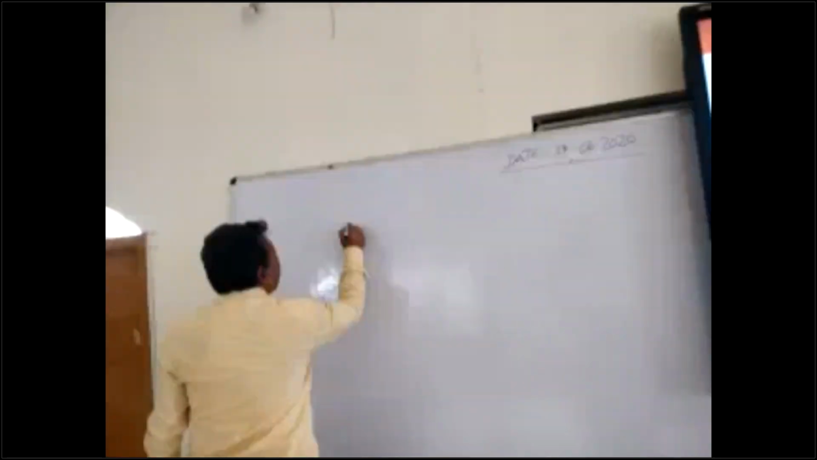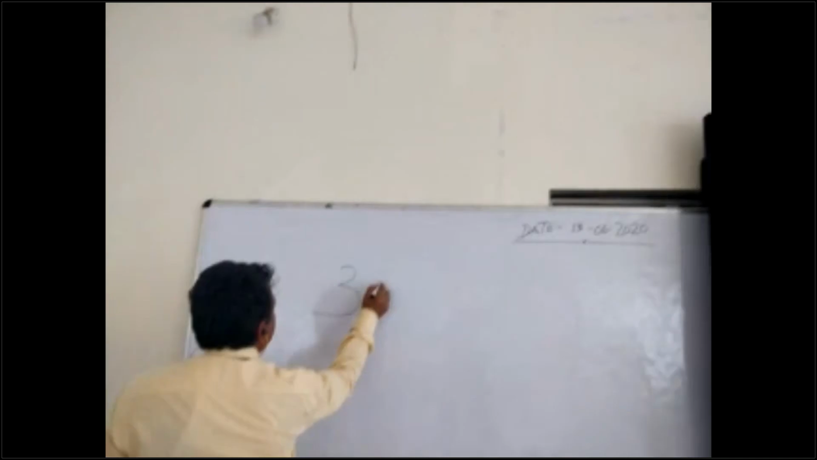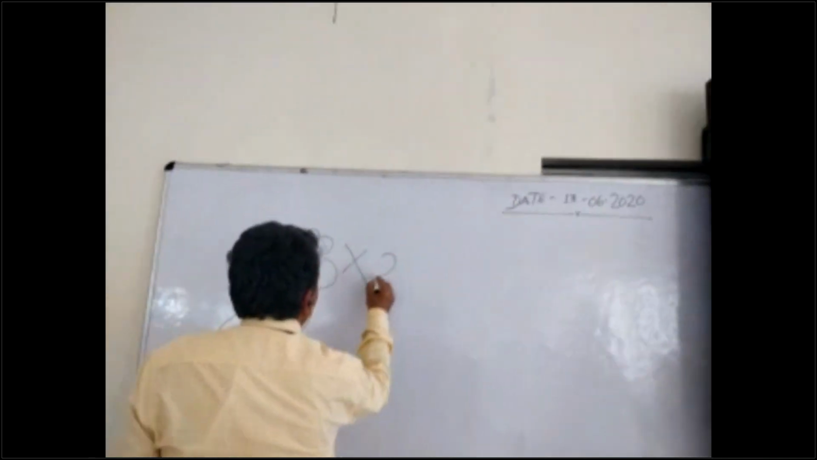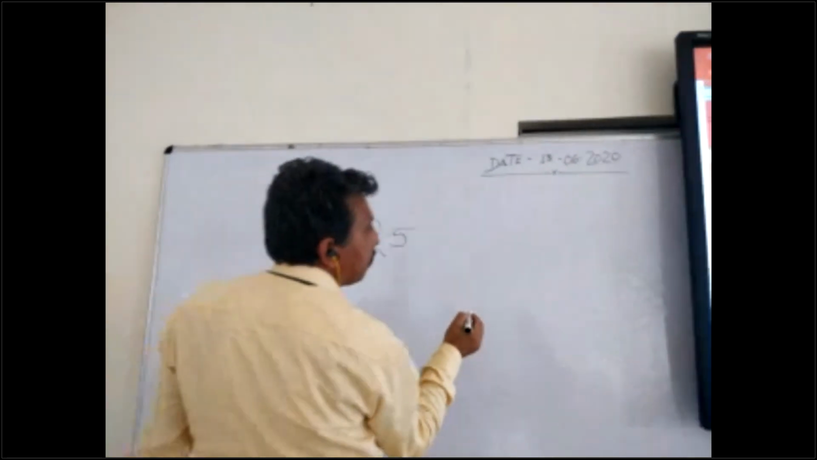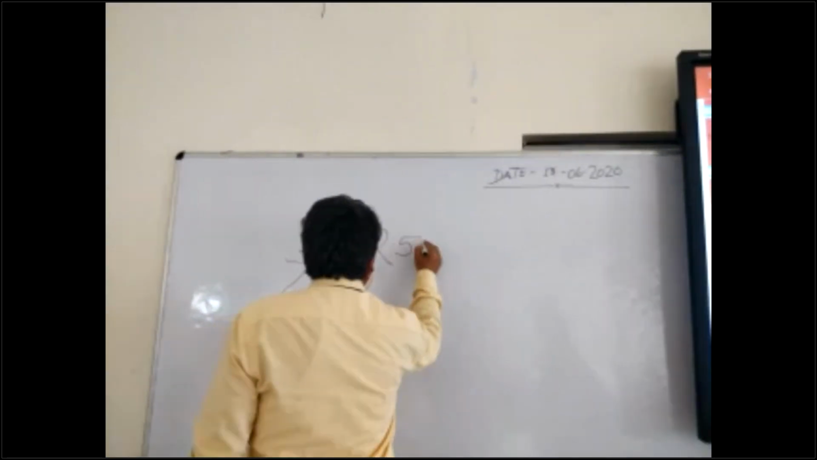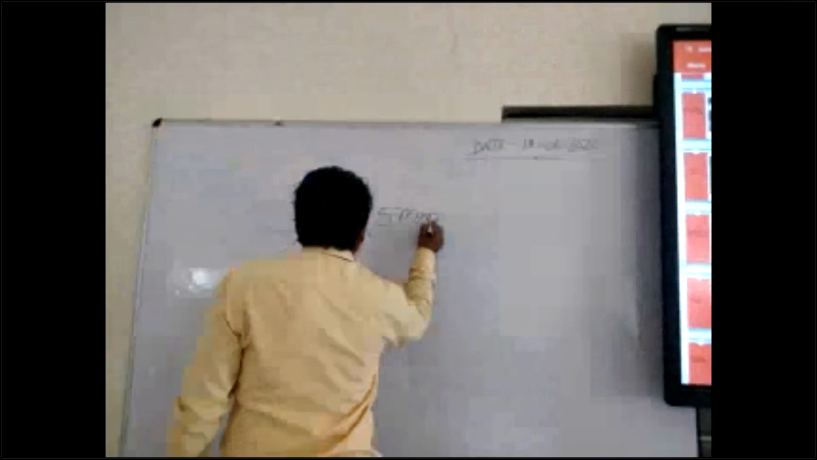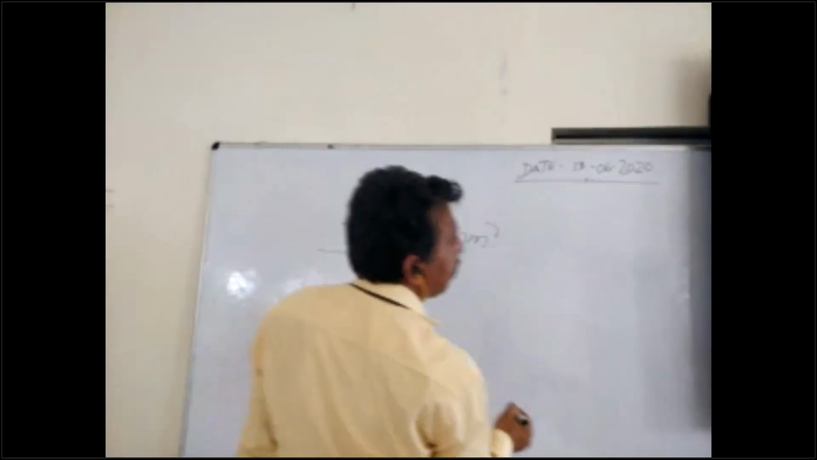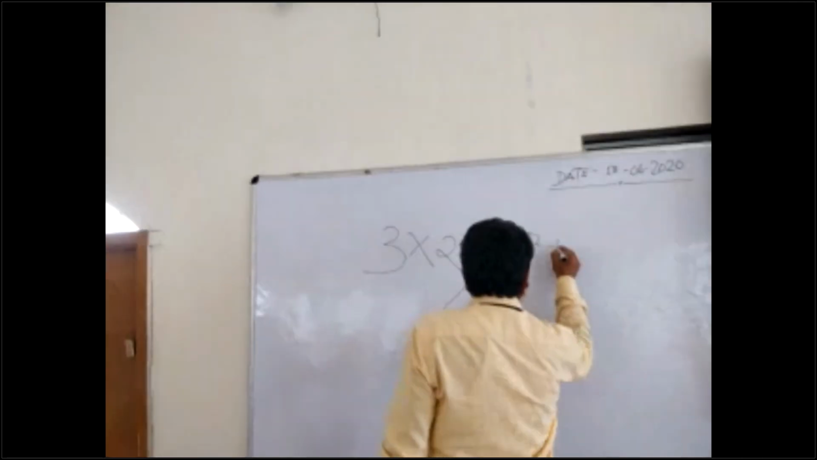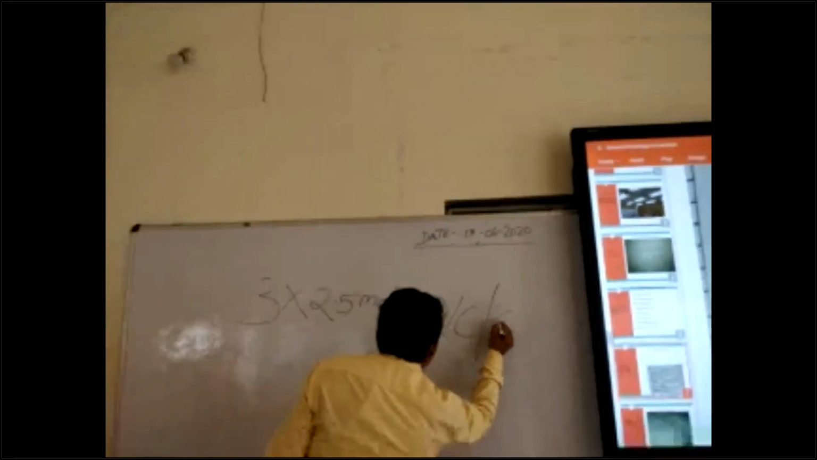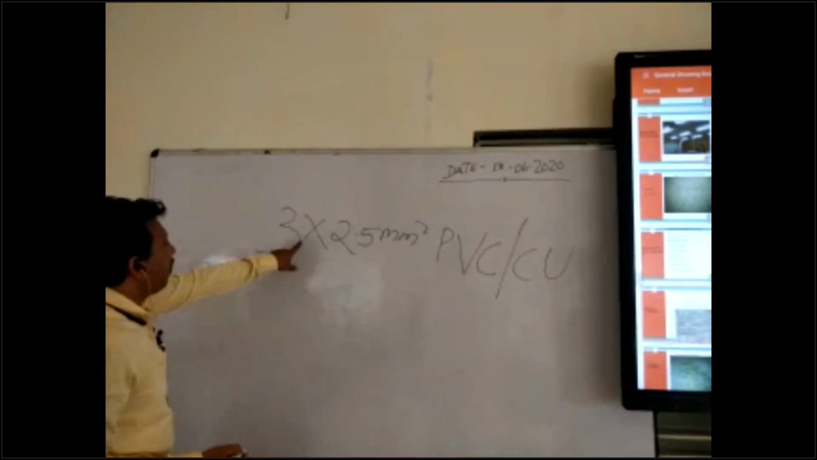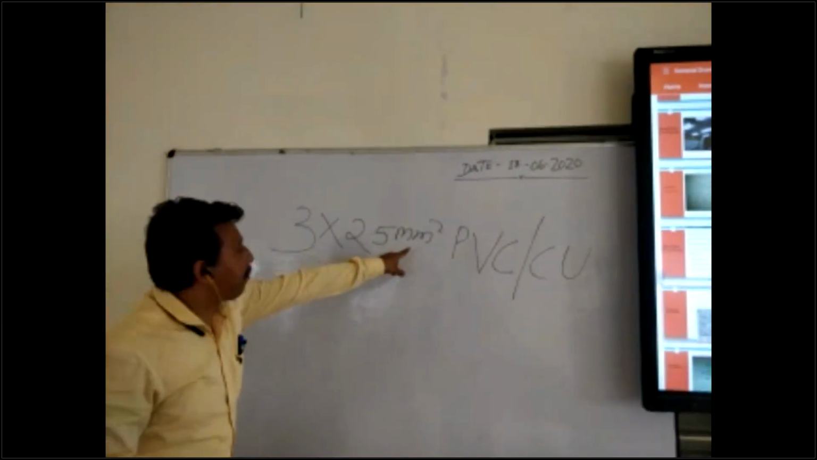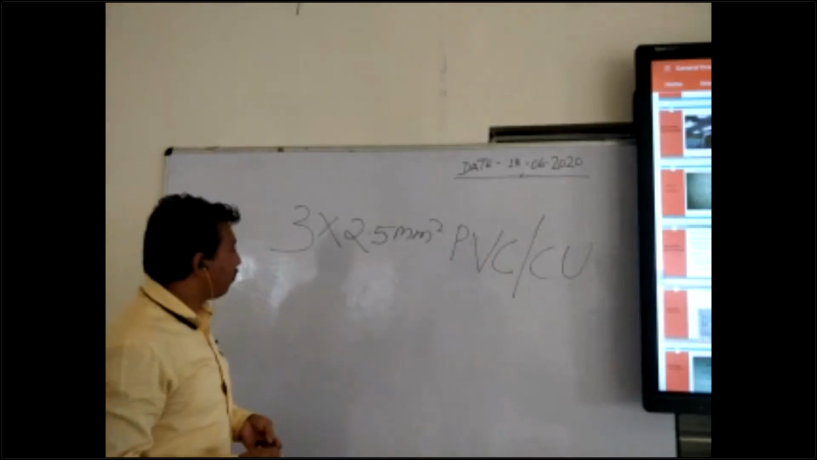Okay, that is written 3 into 2.5 mm square PVC CU. So there is written 3 into 2.5 mm square PVC CU.